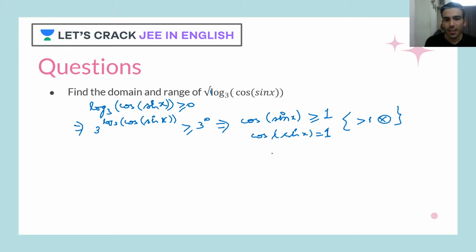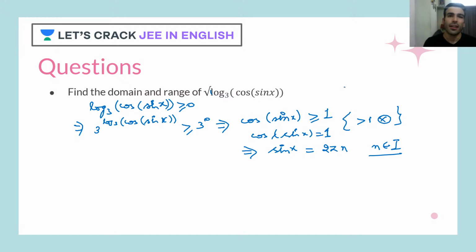So that means sin x has to be an integer multiple of 2 pi, where n belongs to integers. Now again there's a catch. Look at the sin x values here: sin x would be sometimes 0, 2 pi, 4 pi, 6 pi, similarly minus 2 pi, minus 4 pi.